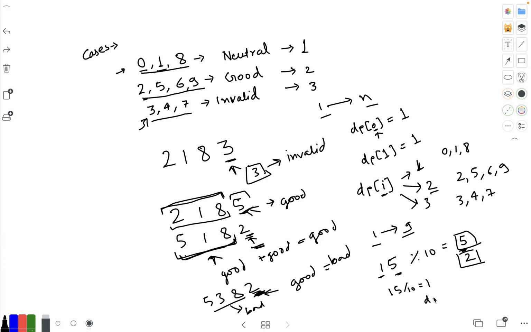So we will check DP of this previous state, DP of 1, that is neutral, so 1. And this combination is basically a good number, right? So I hope you got some idea how we can iterate from 1 to n and take account of all the neutral numbers that we strike on, and we'll maintain this state as we go forward and check the previous states for finding out any new state.